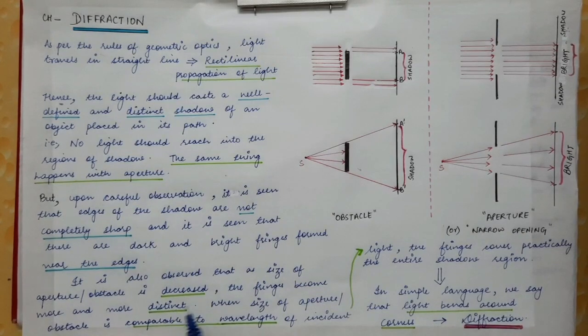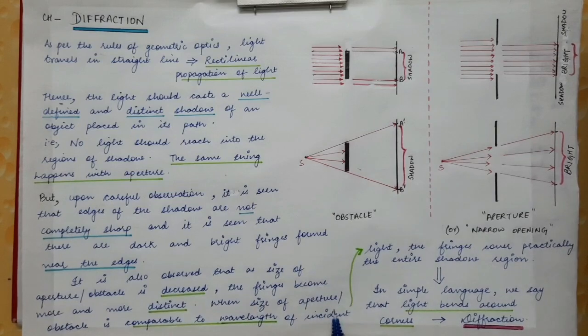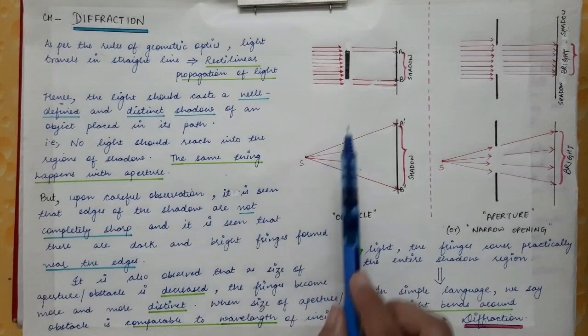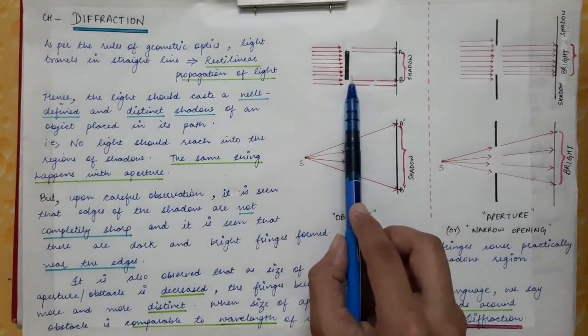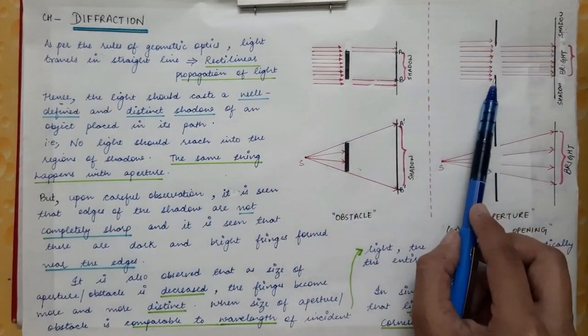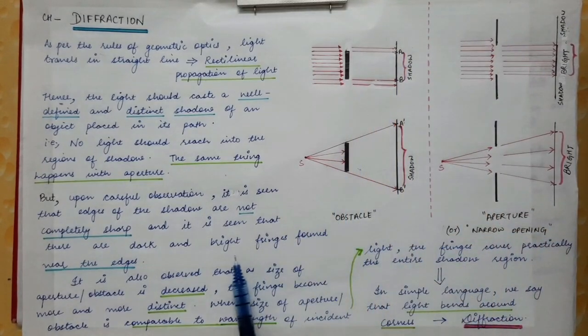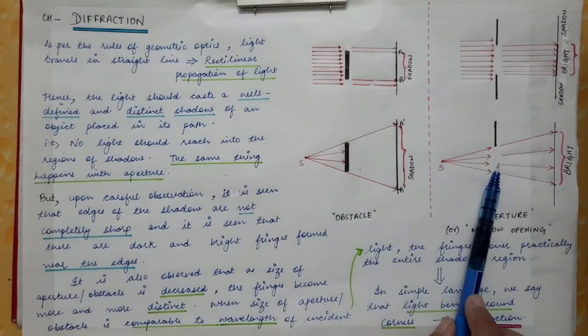That is, these fringes become more and more prominent when the size of the aperture or obstacle is comparable to the wavelength of the incident light. So this is the incident light and it has a particular wavelength. Now as we decrease the size of the obstacle or the aperture, the dark and bright fringes formed near the edges of the shadow become more and more distinct.